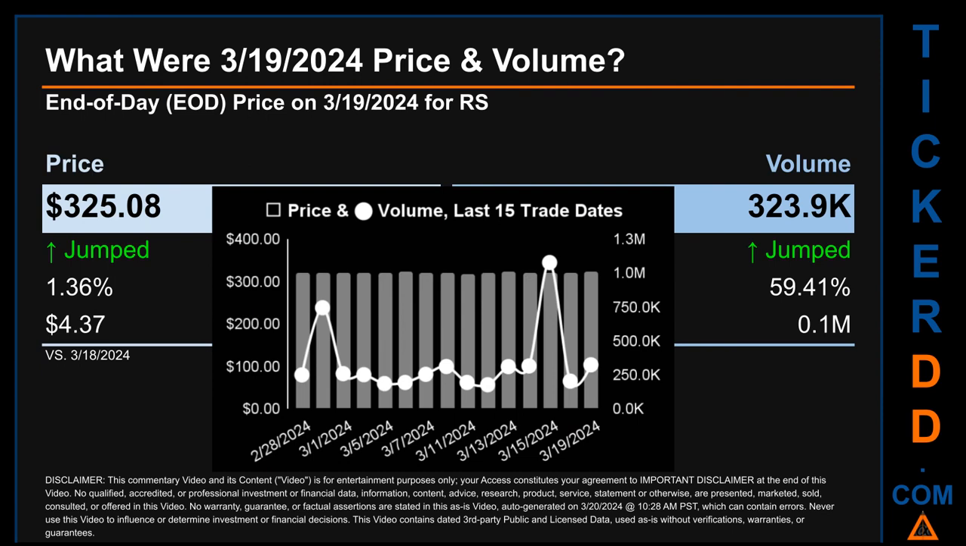The graph shows price and volume for the last 15 trade dates. Across a range of $7.13, the max and minimum end-of-day price were respectively $325.08 and $317.94. Volume saw a range of 901.4 thousand, from a day low of 176.7 thousand to a day high of 1.1 million.